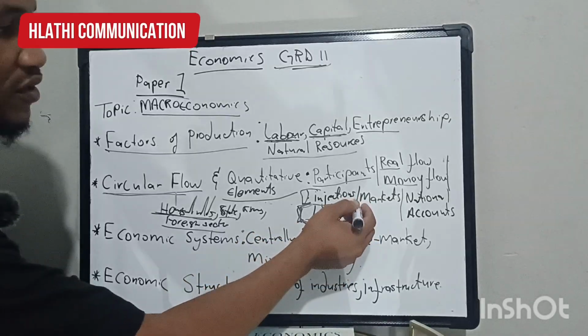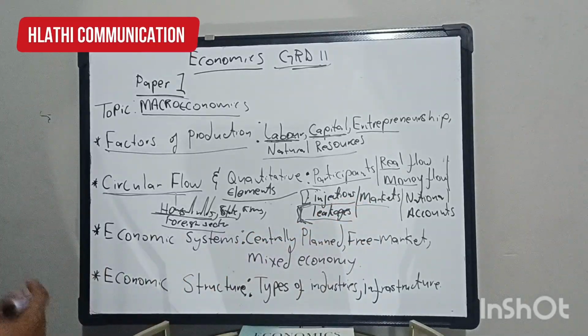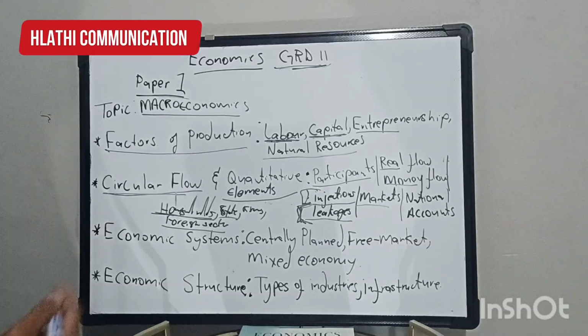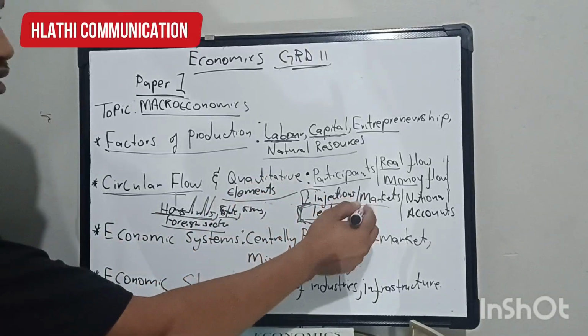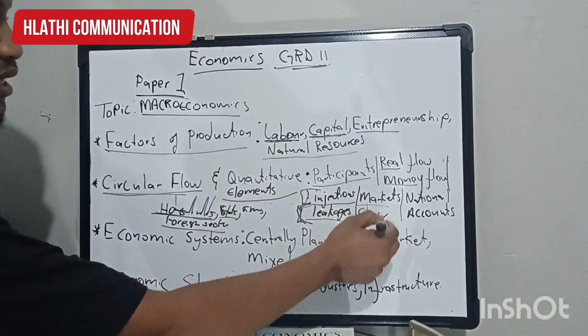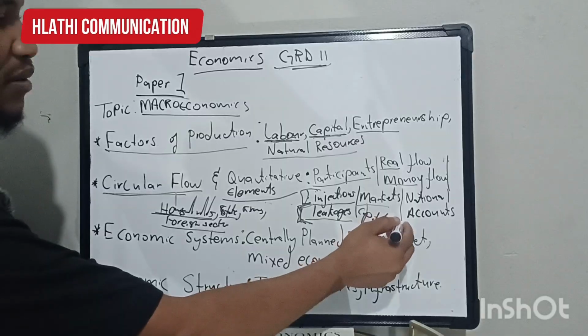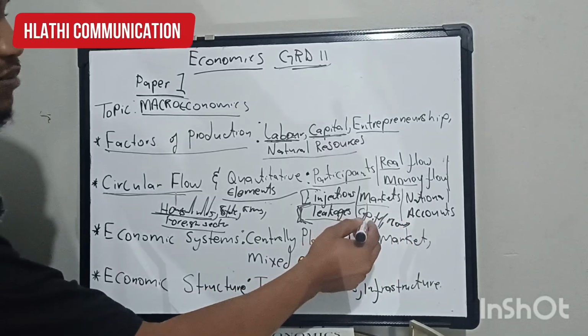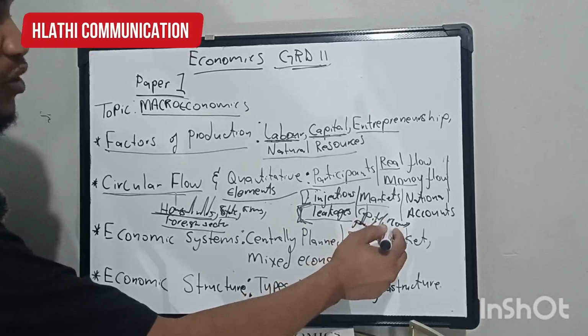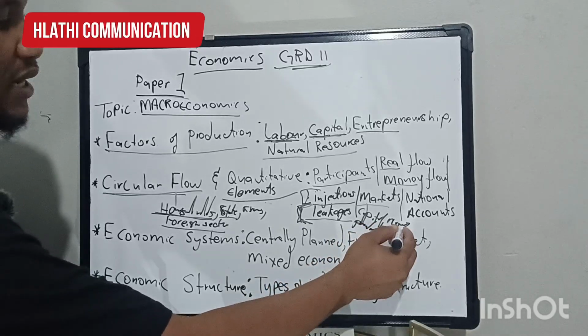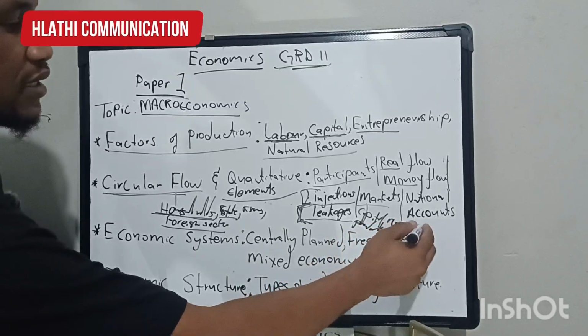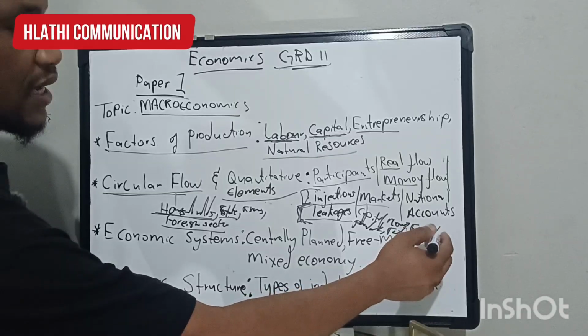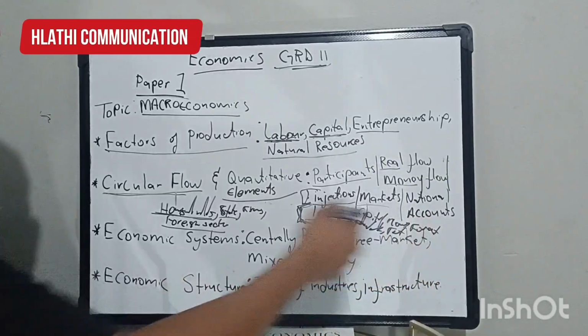Then we also have the markets, whereby we have the 4 sector model markets. We have the capital market, then the money market, then the product market, then the factor market, and then the foreign sector, or the foreign exchange market.